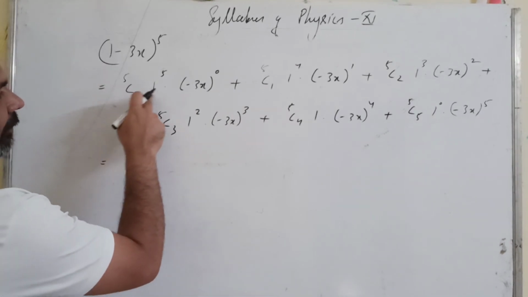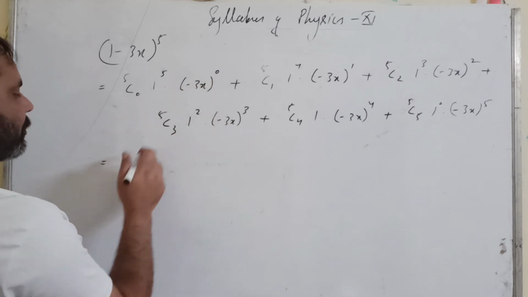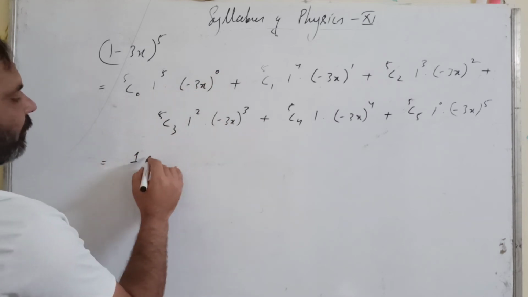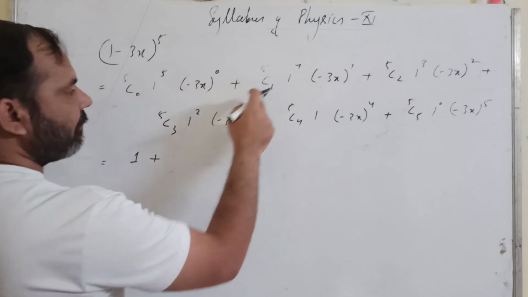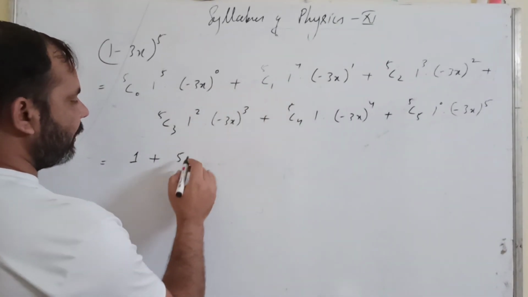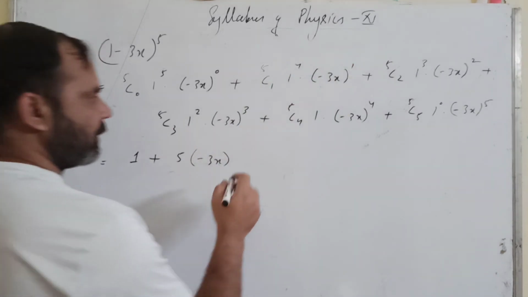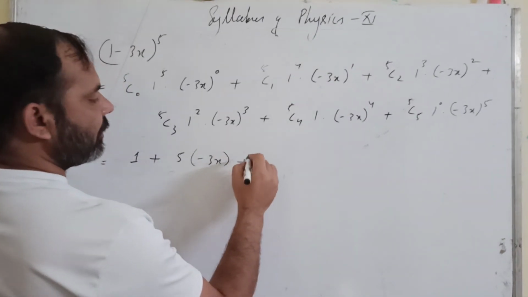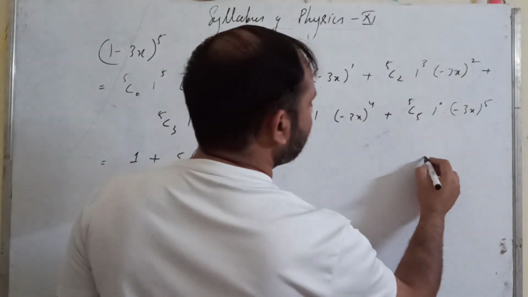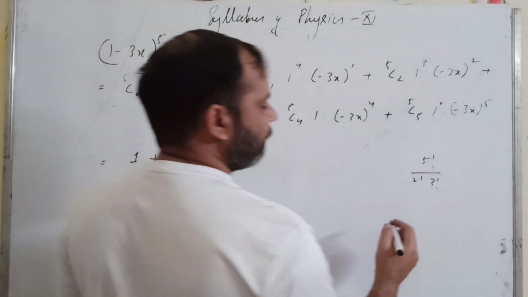5C0 is 1, 1 raised to the power 5 is 1, and (minus 3x) raised to the power 0 is 1. So the first term is 1. Plus 5C1 will be 5, 1 raised to the power 4, and minus 3x raised to the power 1 is minus 3x. Plus 5C2, 5 factorial upon 2 factorial into (5 minus 2) factorial, 3 factorial.